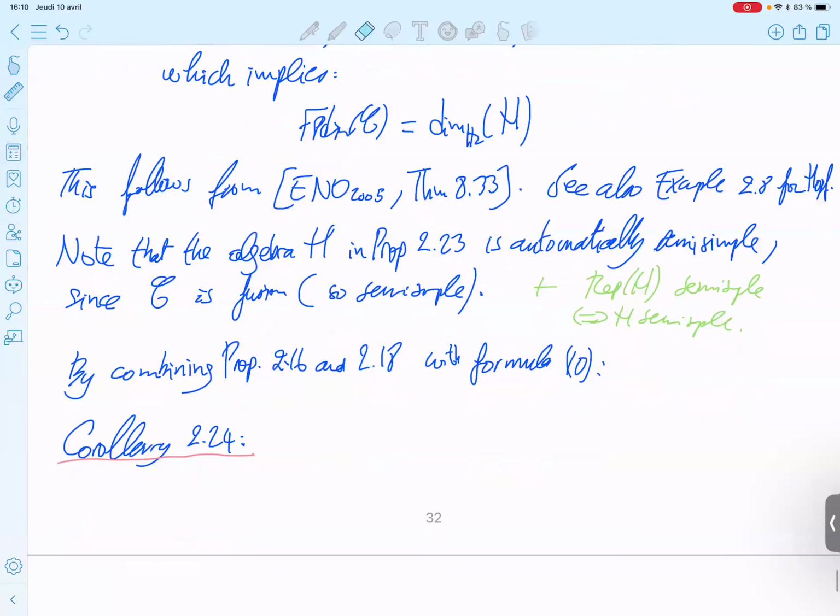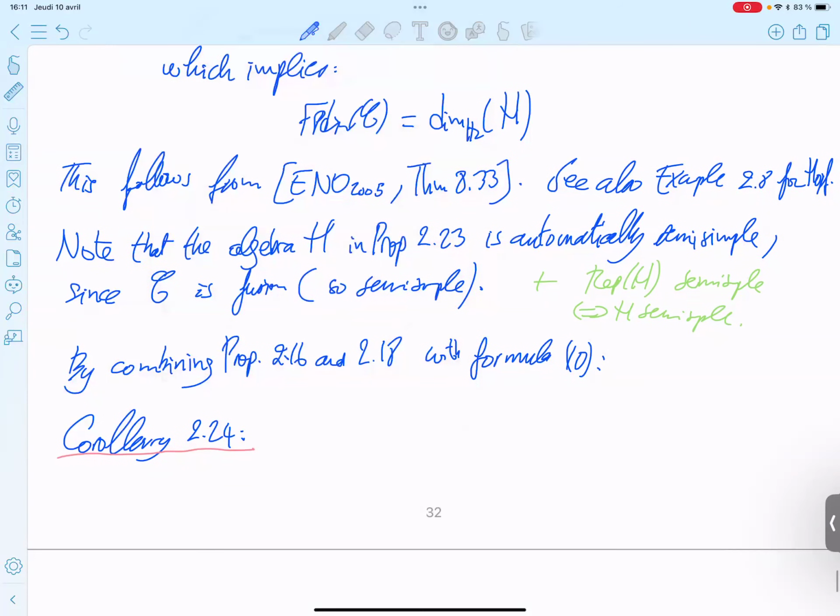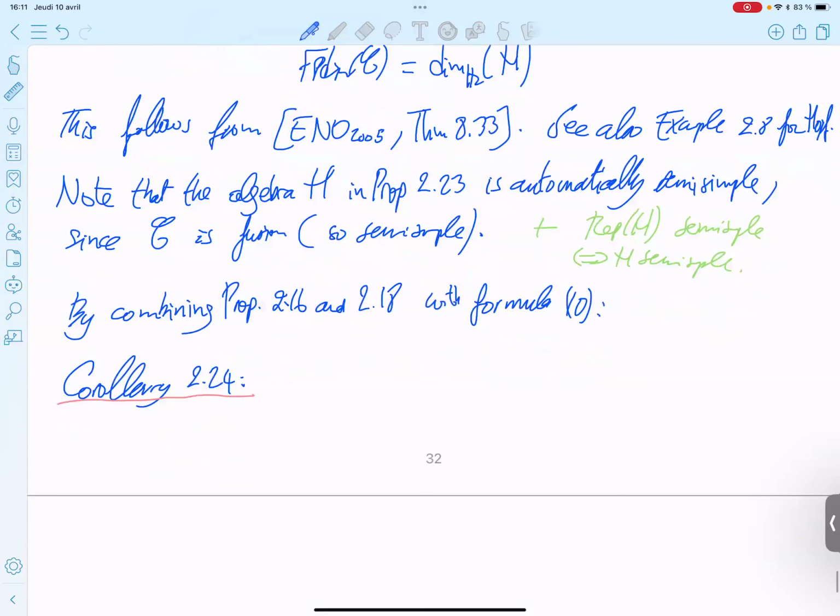Okay, so we can state the immediate consequence of Propositions 2.16, 2.18, and formula 10.